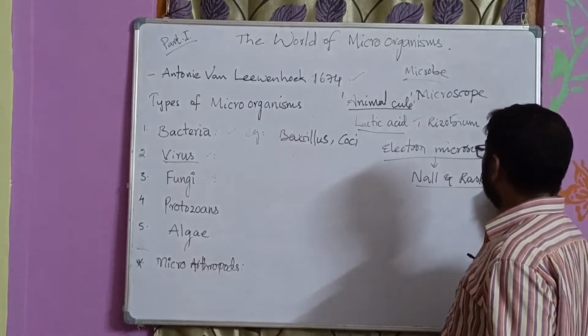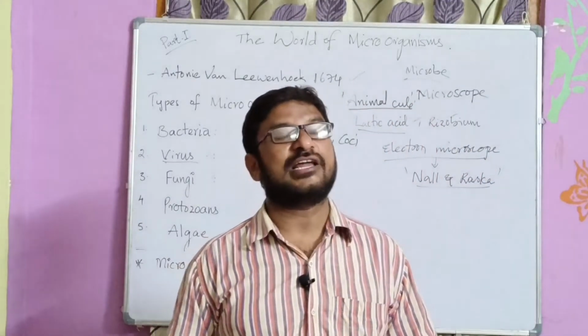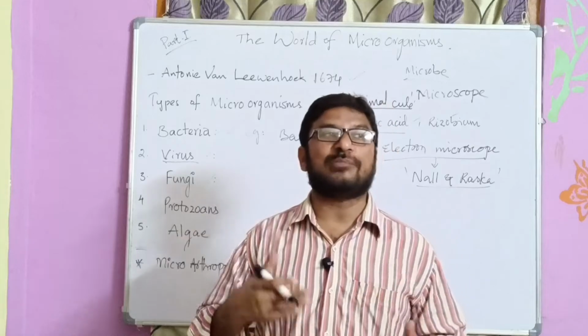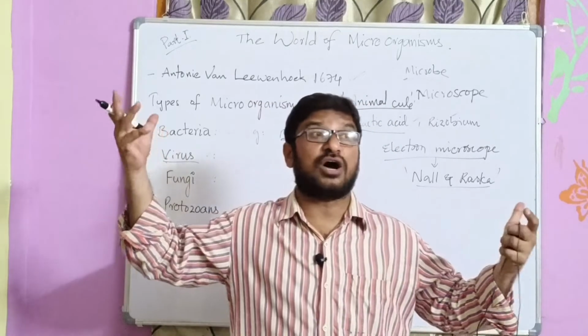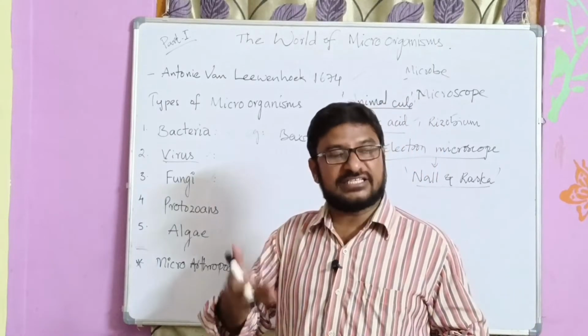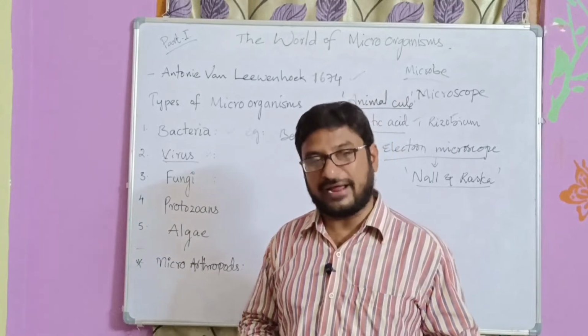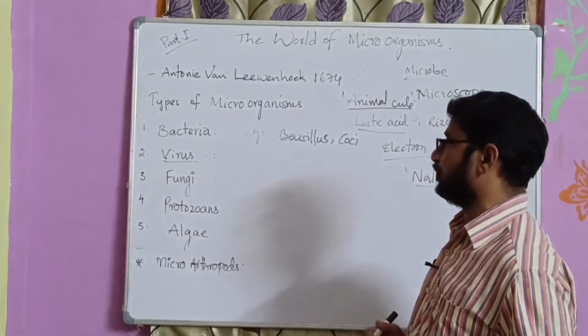Nall and Ruska invented an electron microscope which can magnify an object 300,000 times. That is the revolution in the invention and advancement of microscopes.